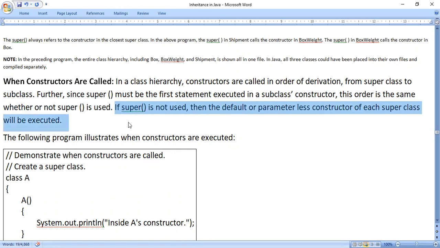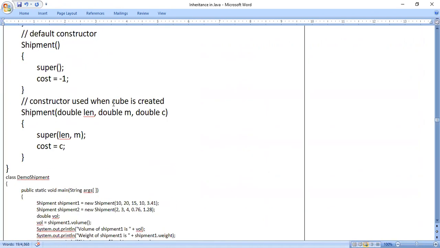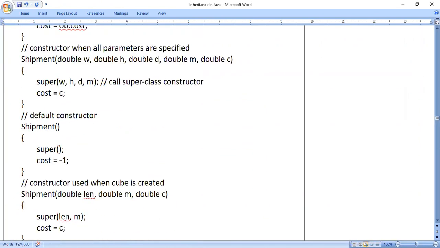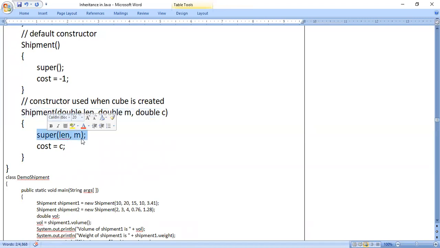See, why we have to use super is that if we have a parameterized constructor, see for example, in the previous program, just see any of the constructors here. For example, the last constructor, shipment, double length, double m, double c. In this constructor, we have the first line called super. Why are we using this type of statement, super with parameters? If there is a parameterized constructor in the superclass, parameterized constructor means this only, writing parameters like length, m, with 10, 20 like this.